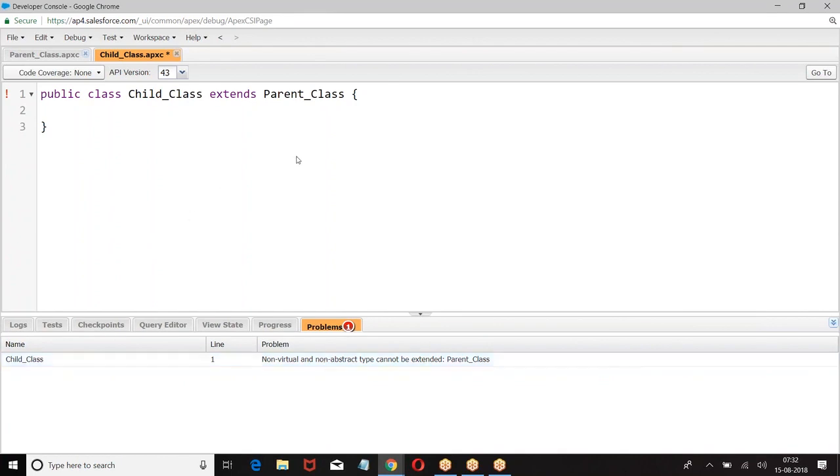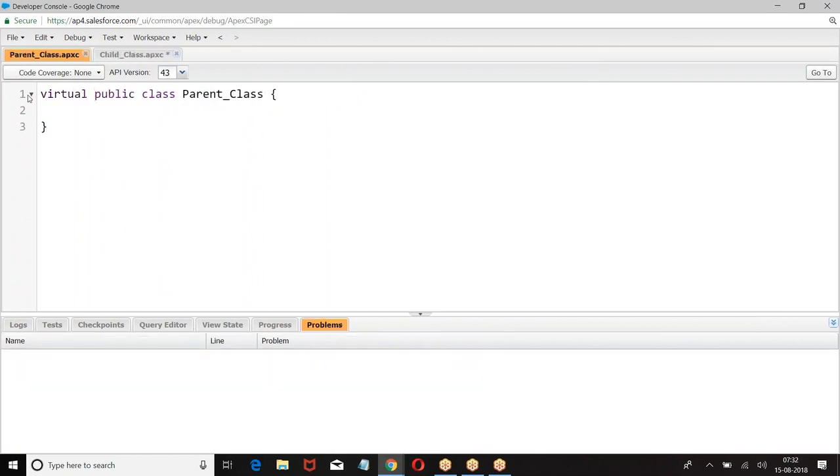So what I am doing is going to the parent class and defining it as virtual. Now, the child class extends the parent class where the parent class is defined as virtual. Now the error is gone.